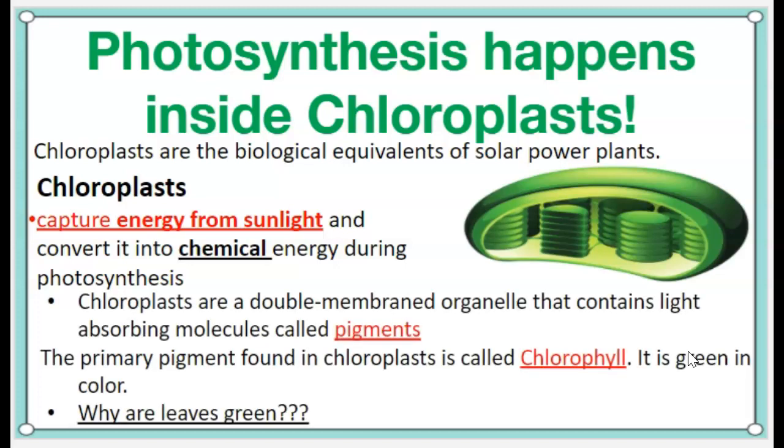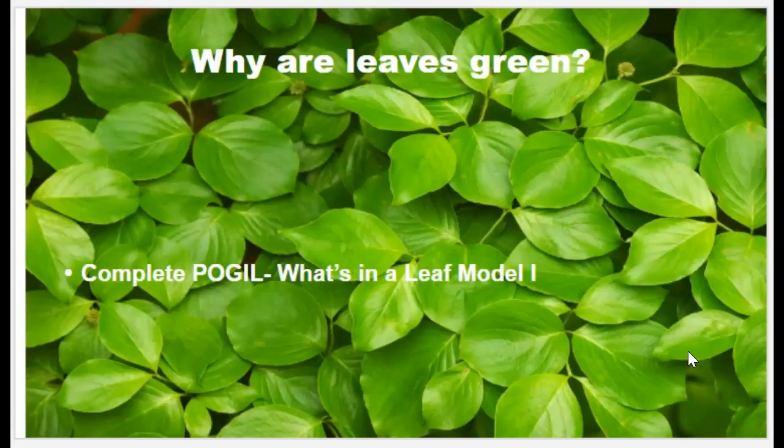The anatomy of a chloroplast is that it's a double-membraned organelle, and it contains these light-absorbing molecules called pigments. Any kind of pigment can absorb light. There's a special one that's found in the chloroplast, and it's called chlorophyll. Chlorophyll is the pigment that actually makes leaves green, because chlorophyll is green in color. If you turn to page 10, I want you to work on this POGIL, What's in a Leaf Model 1, and then come back to the video and we'll continue.